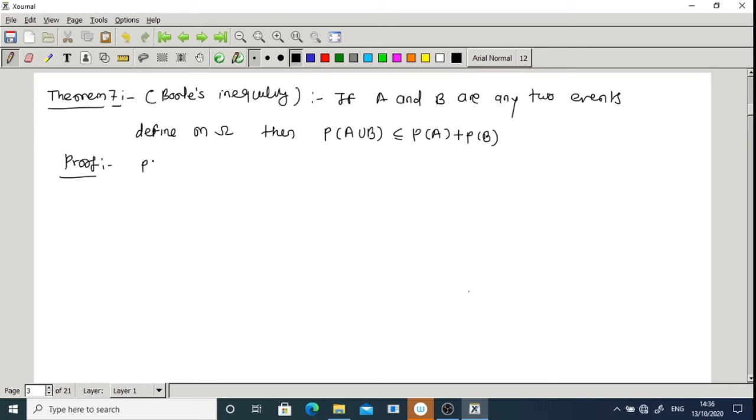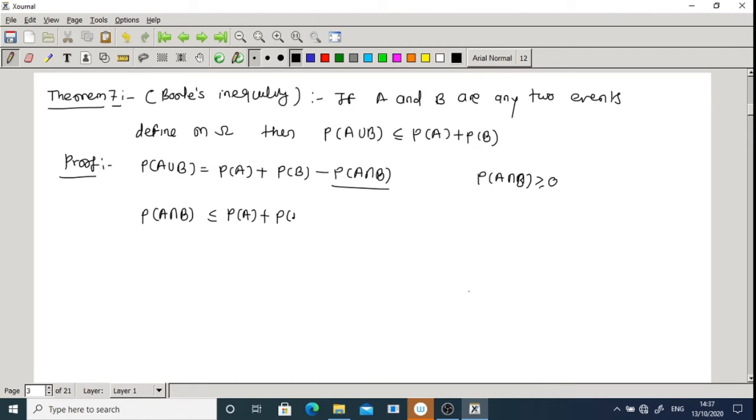We know probability of A union B is equal to probability of A plus probability of B minus probability of A intersection B. So here this is the addition theorem of probability, and we know probability of A intersection B is always greater than or equal to 0. If I remove this part, then you get the answer, probability of A union B is less than or equal to P of A plus P of B. So this is the proof of Boole's inequality.